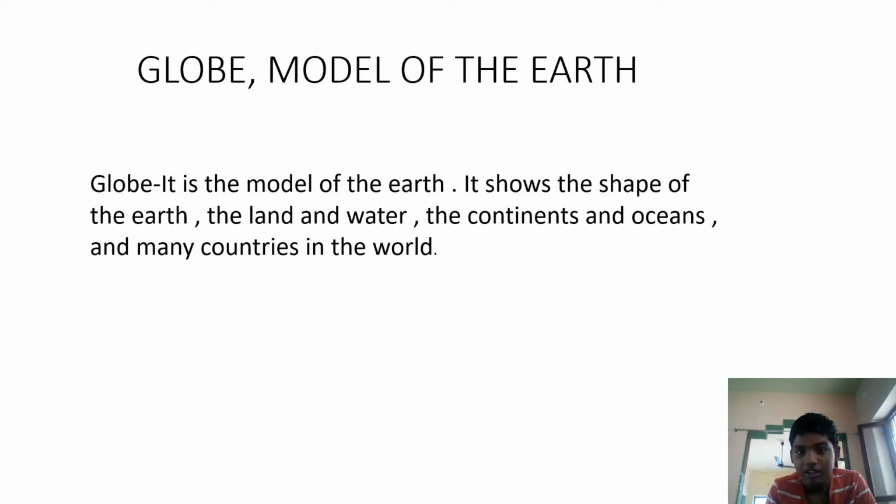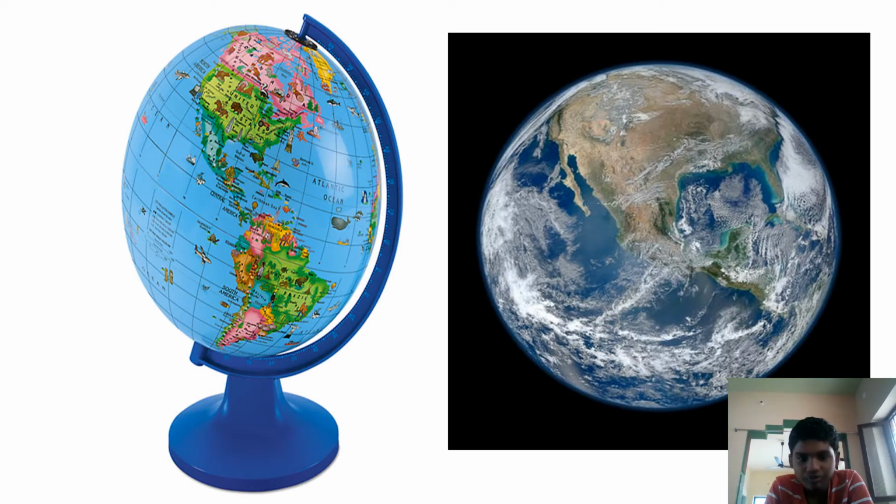The globe shows the land and the water, so much land and so many water bodies present on the Earth. The continents and oceans, we all know about continents. There are 7 continents, and also oceans and many countries in the world. This is how the globe looks. The globe is in a spherical shape similar to the Earth, so that's why the globe is called a model of the Earth.